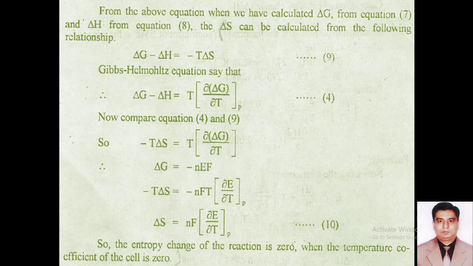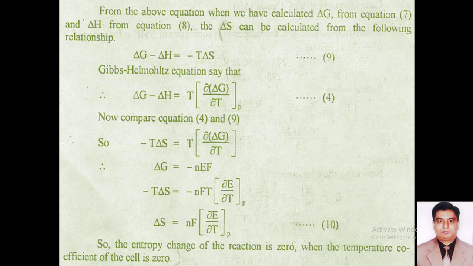If we write this equation in this form, minus T del S is equal to minus nFT into partial E over partial T at constant pressure, this T will be cancelled out with this T. So the remaining equation will be in the form of equation number 10, according to which del S is equal to nF into partial E over partial T at constant pressure.